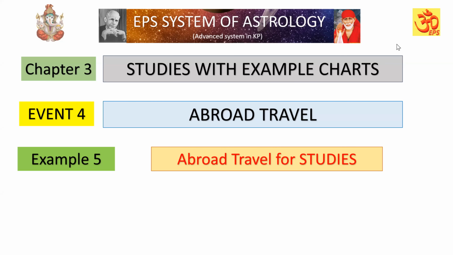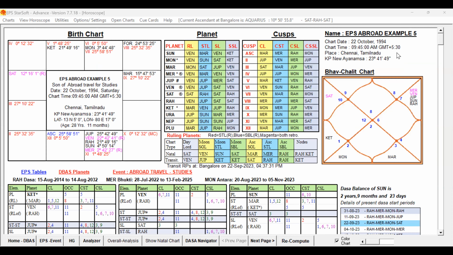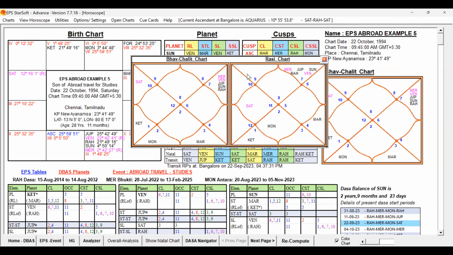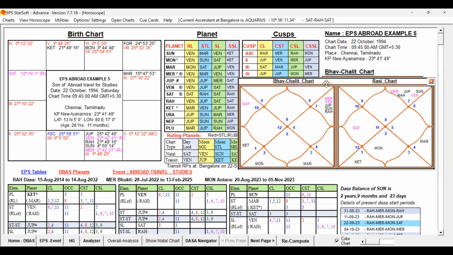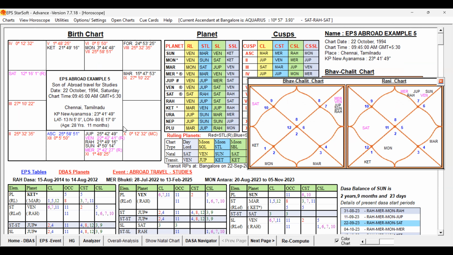Example number 5, abroad travel for higher studies. Now let us examine the birth chart. This is the birth chart of the male, example number 5. Before going to the self-signification study, let us do the general study. Let me open the North Indian chart. And now let us do the basic study.